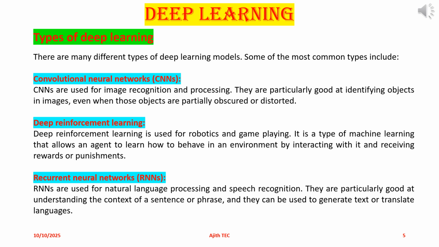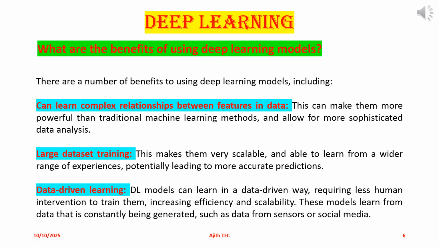Deep reinforcement learning: deep reinforcement learning is used for robotics and game playing. It is a type of machine learning that allows an agent to learn how to behave in an environment by interacting with it and receiving rewards or punishments. Recurrent neural networks, RNNs: RNNs are used for natural language processing and speech recognition. They are particularly good at understanding the context of a sentence or phrase, and they can be used to generate text or translate languages.